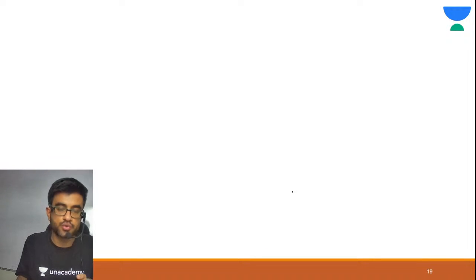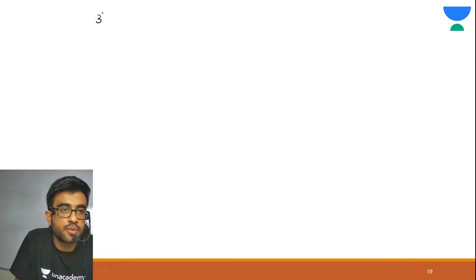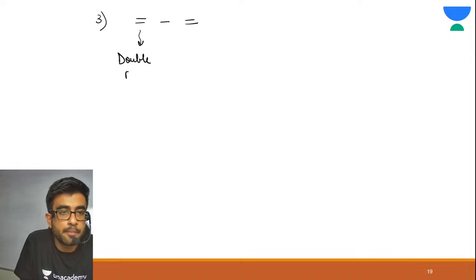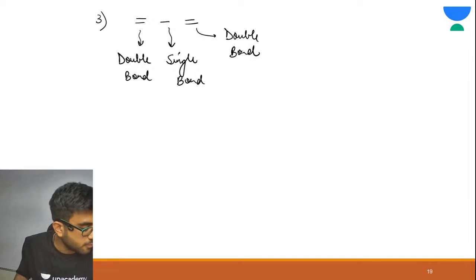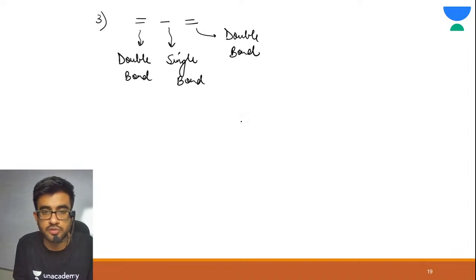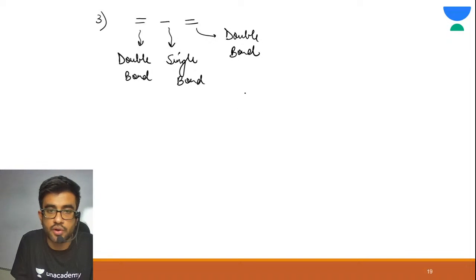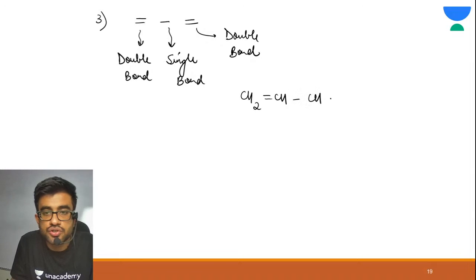Let me now introduce you to the third type of system in which resonance is possible. Double, single, double means this is your double bond. Alright. This is your single bond. And again this is your double bond. In this type of system also resonance is possible. Let me give you an example of this. CH2 double bond CH, CH double bond CH, CH3.